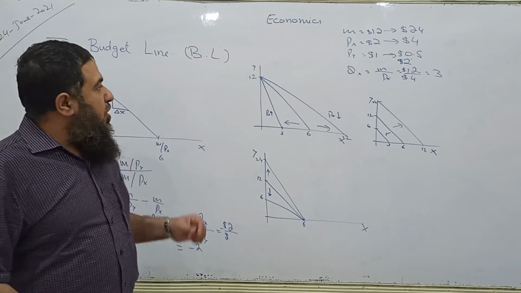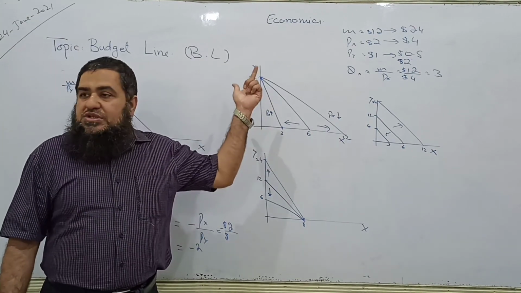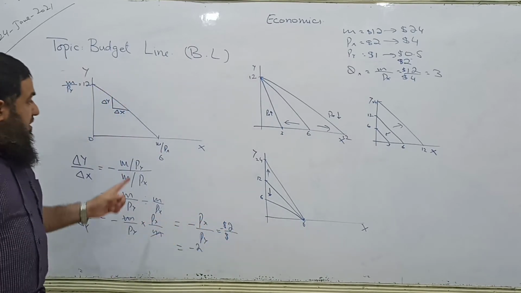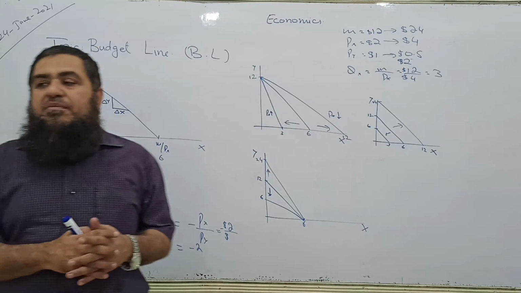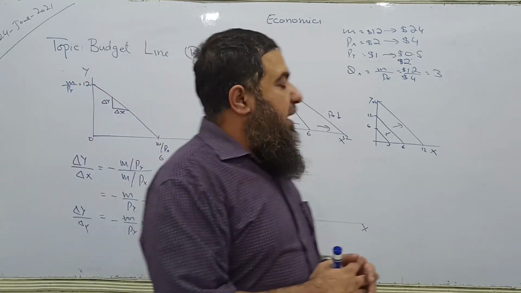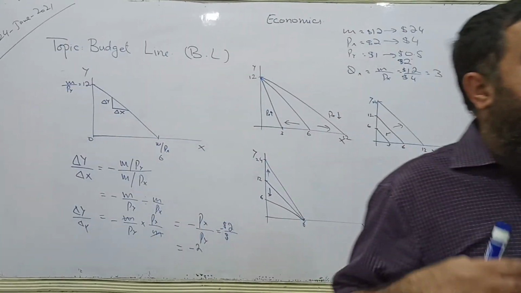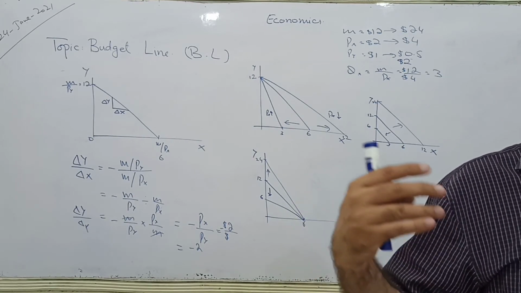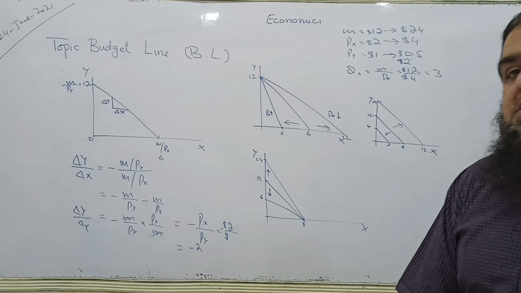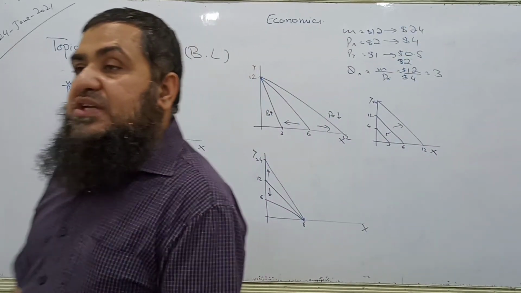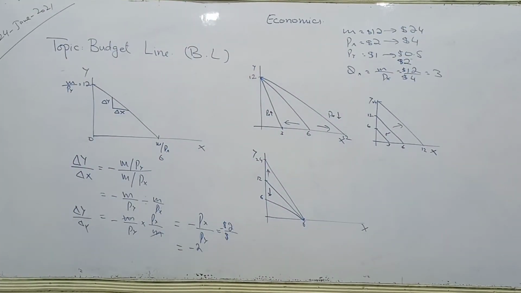And then we wrote the budget equation, we took the values, then we found the horizontal intercept and vertical intercept. By joining them, we are able to draw a budget line, and we saw how many bundles of different goods are afforded by the consumer. And then we analyzed the rate of change or slope of this budget line and upon which it depends.